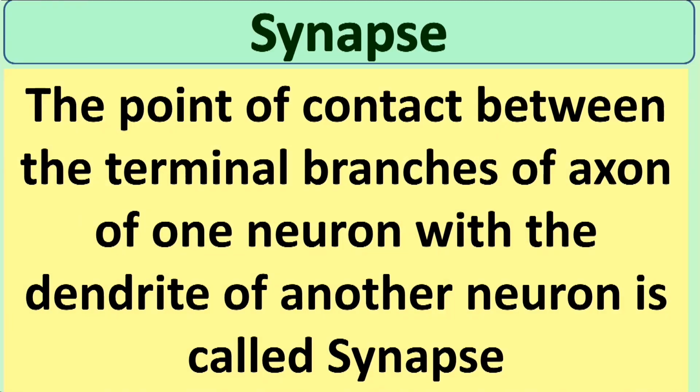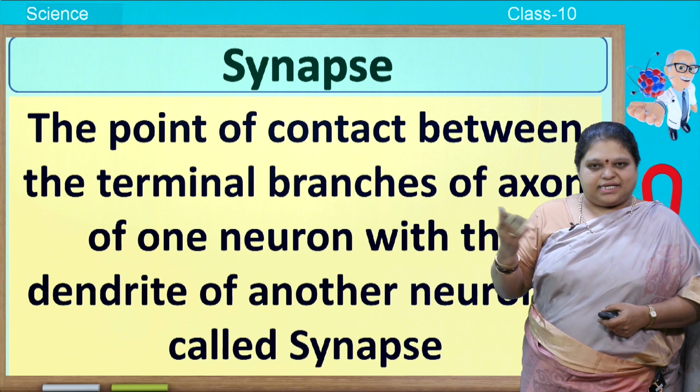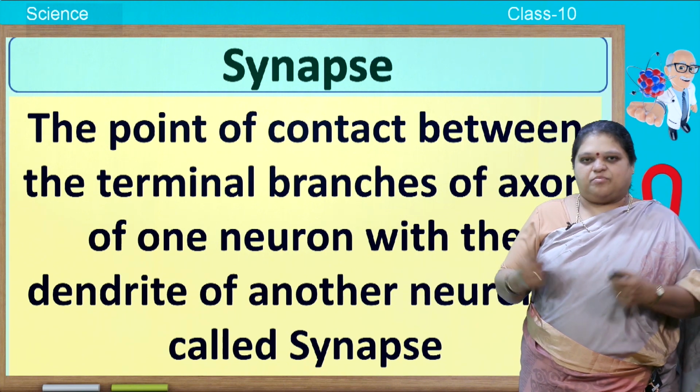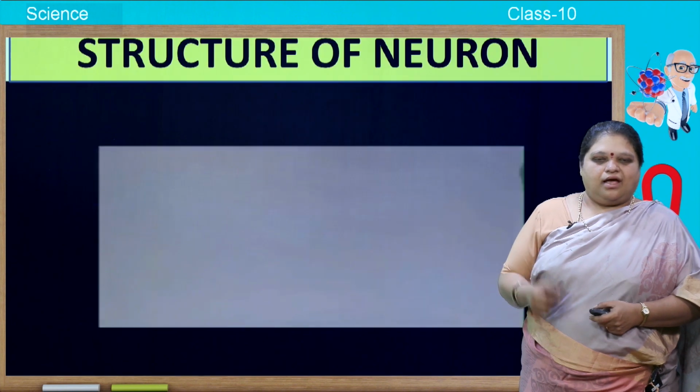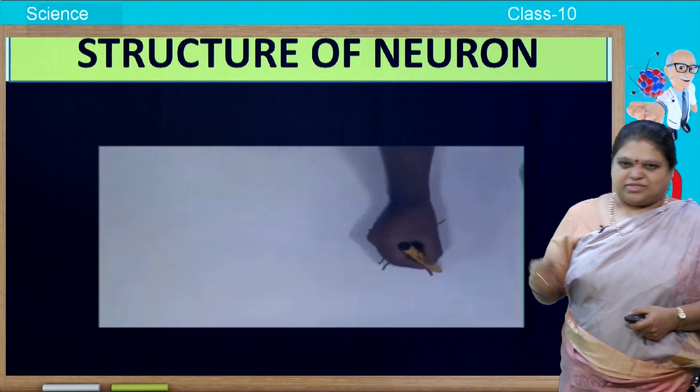So children, write down: the point of contact between the terminal branches of axon of one neuron with the dendrite of another neuron is called synapse. I hope you wrote down that one. It is a very simple definition and it is important for the exam also. Please note down. Now let us see how to draw a neuron. Please note that one.